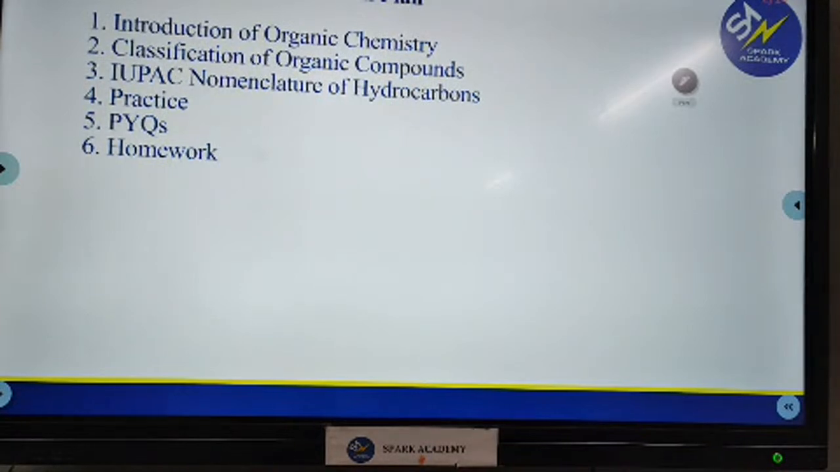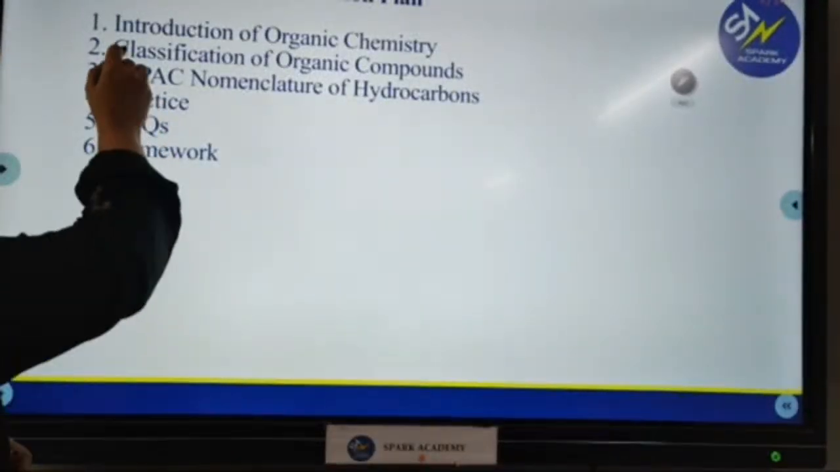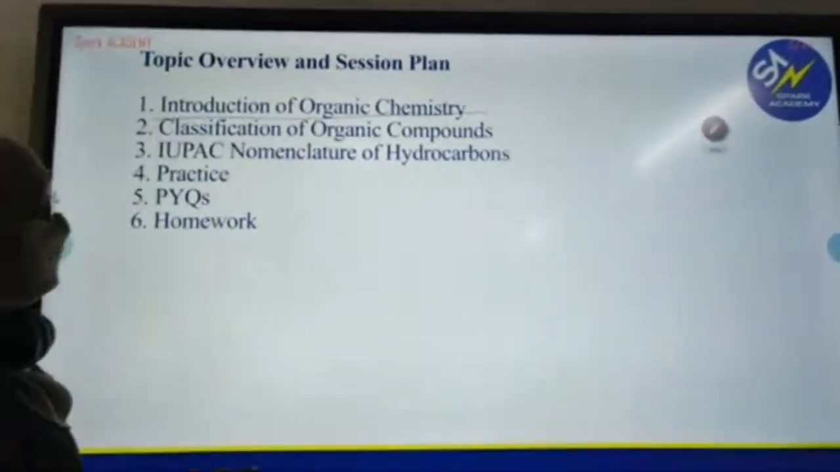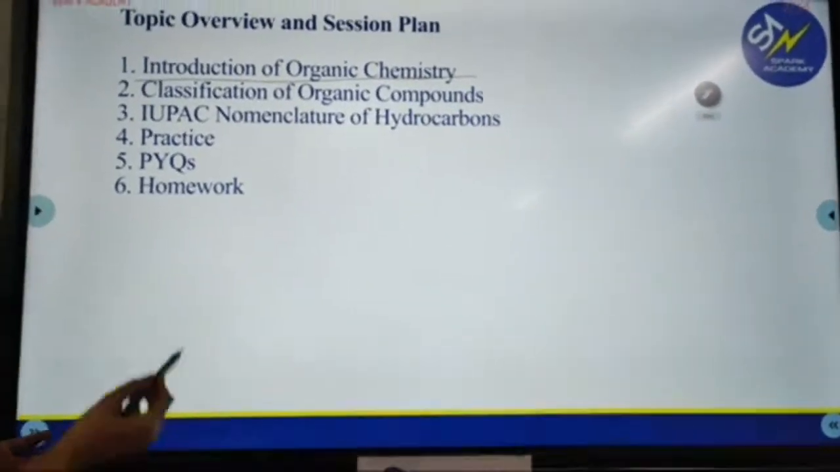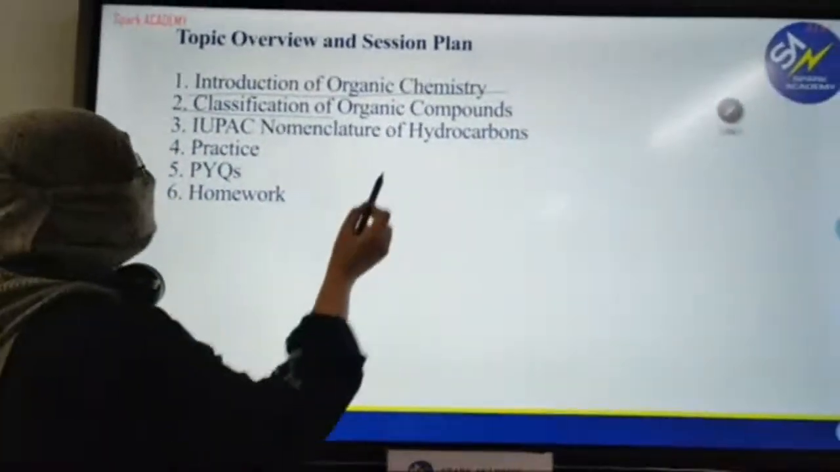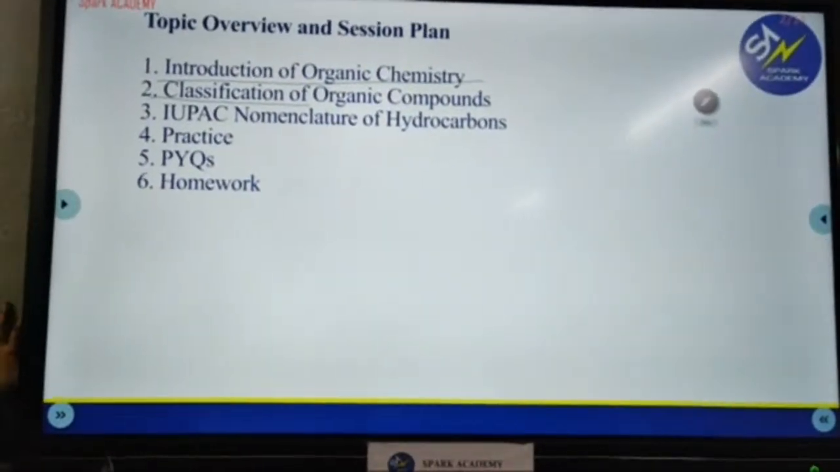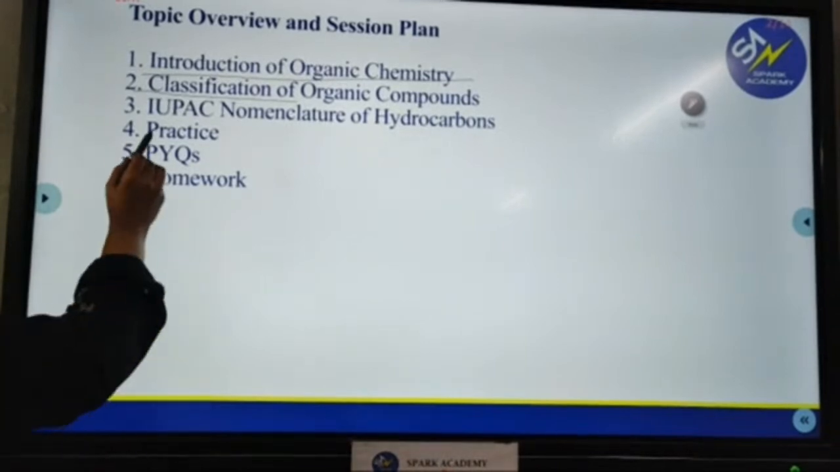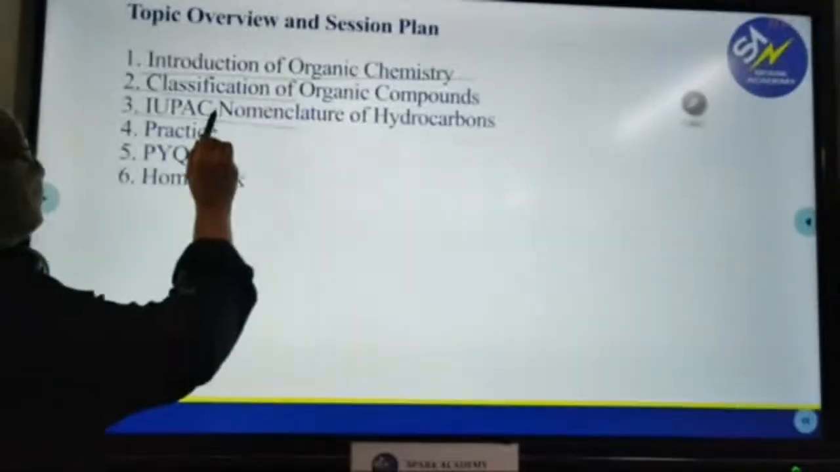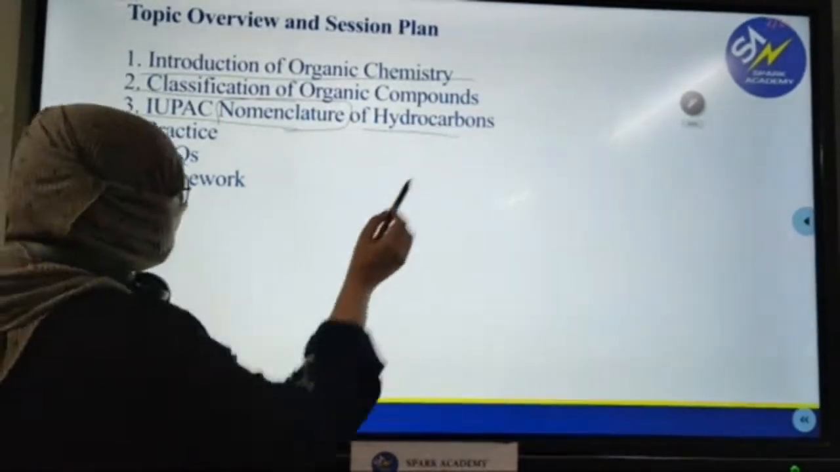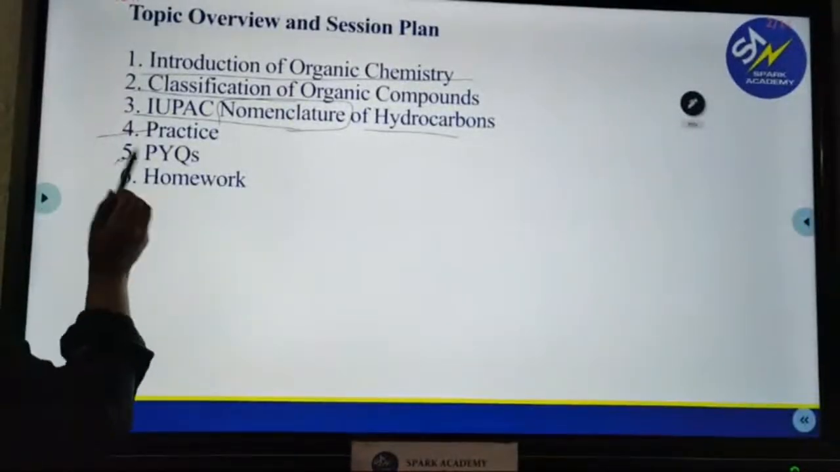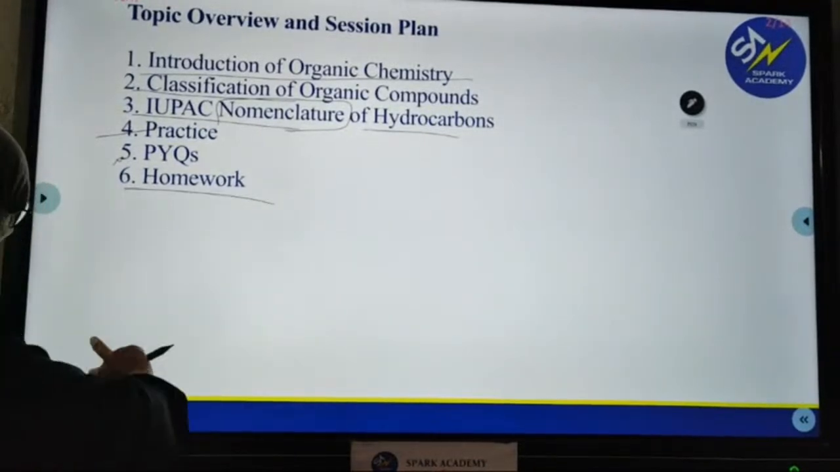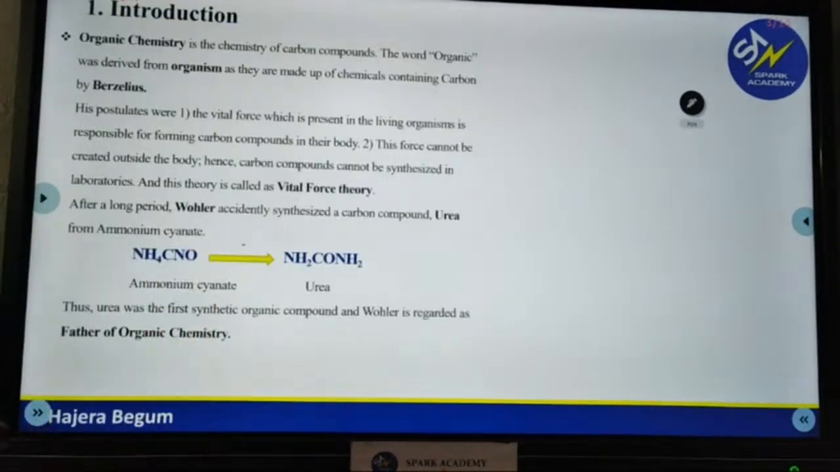So the overview of the session is, first we'll have the introduction of organic chemistry. That means how the word organic came, who derived the meaning, what do you mean by this? Then we'll talk about the classification. So organic compounds are classified into how many types and based on what. The next is IUPAC nomenclature, that means how to give the name, that too for hydrocarbons. Next we'll have certain factors, and PYQs we'll delete as of now. Then we have homework. So as of now, we'll start moving to the introduction of organic chemistry.